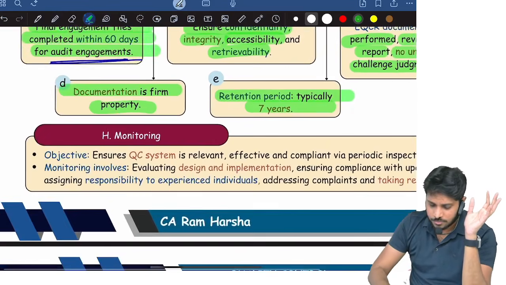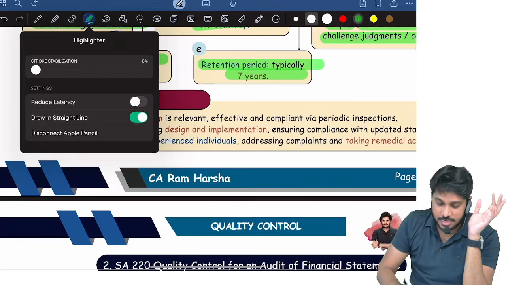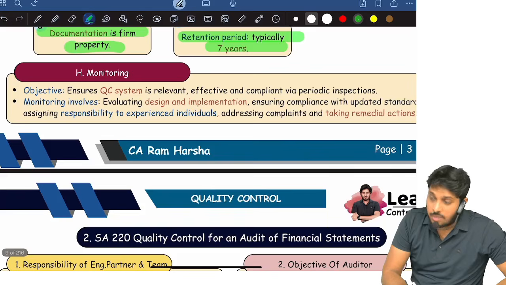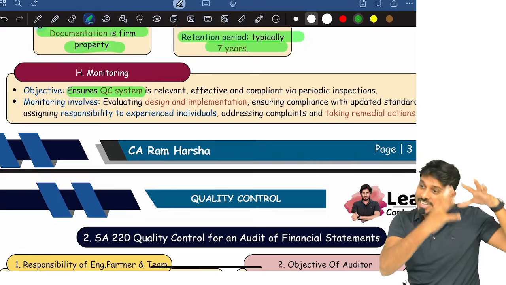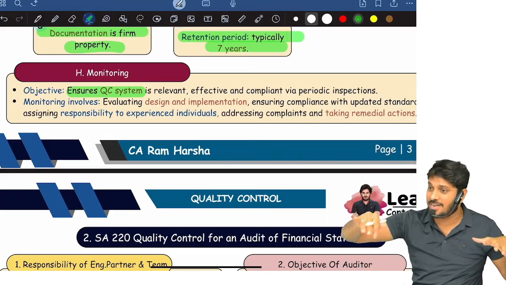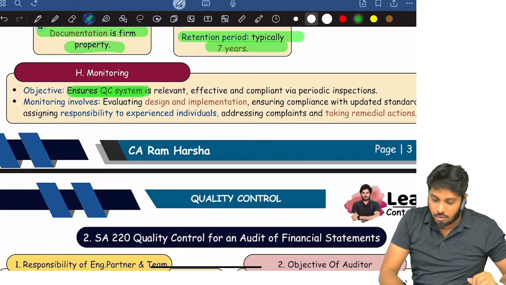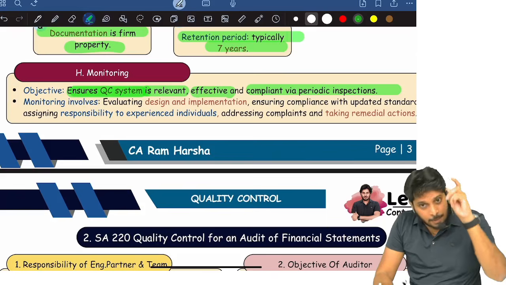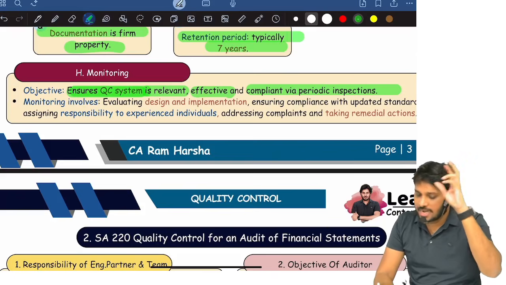Okay. Next, monitoring, the last element in quality control. So what is the objective of monitoring? The objective is to ensure that the quality control system which is already designed and implemented by the firm is still relevant, still updated. So is the quality control system relevant or not? Is it effective or not? Is it compliant with the legal standards, regulatory standards, all that or not?